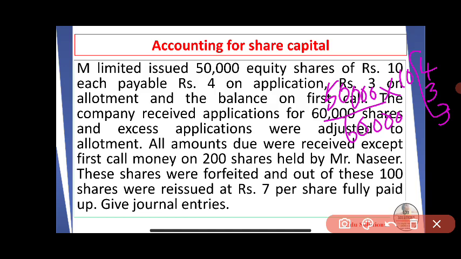So the application money on 10,000 shares were adjusted to allotments. All amounts due were received. The company received all amounts except first call money on 200 shares. This first call on 200 shares was not received by the company. So first call on 200 shares held by Mr. Nasir is not received by the company.